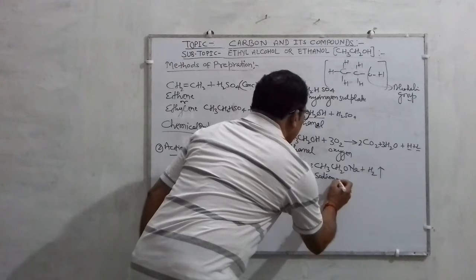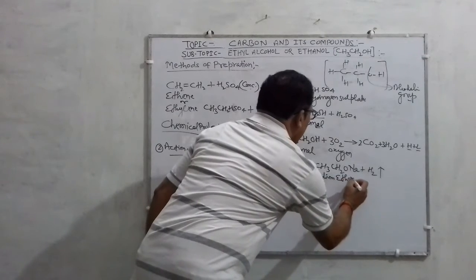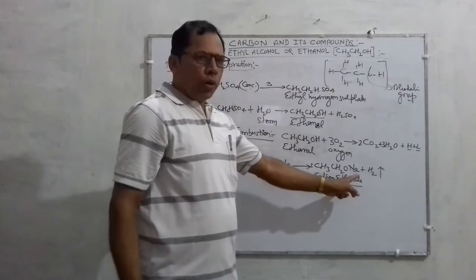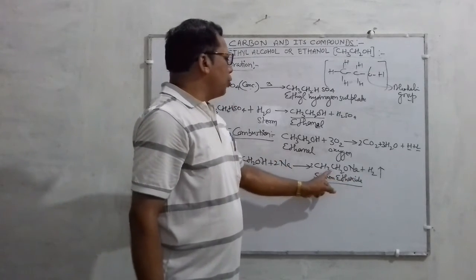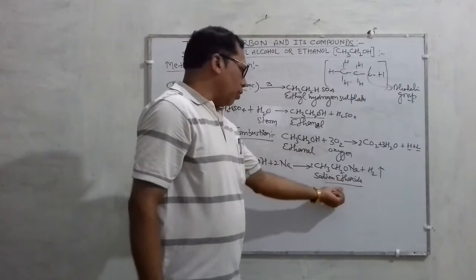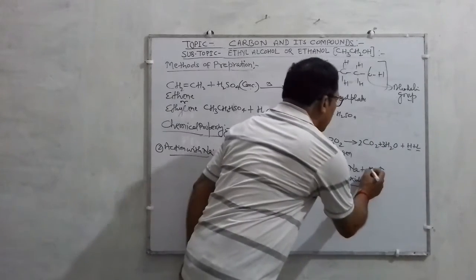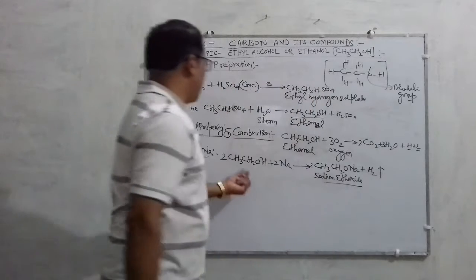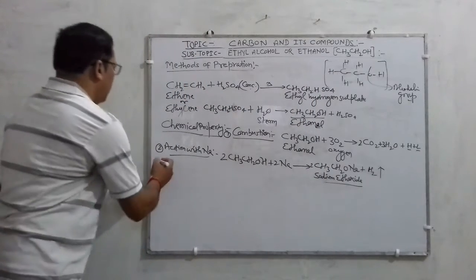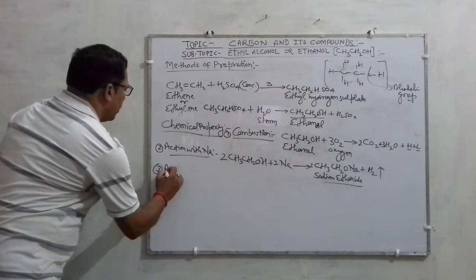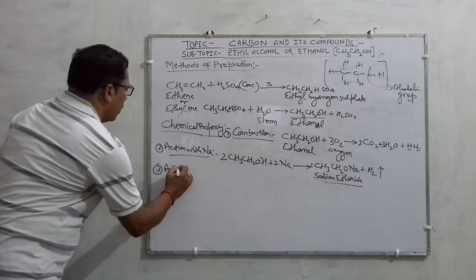The compound formed is sodium ethoxide, CH3CH2ONa, or C2H5ONa. This is an important compound, formed along with hydrogen gas, which is liberated.